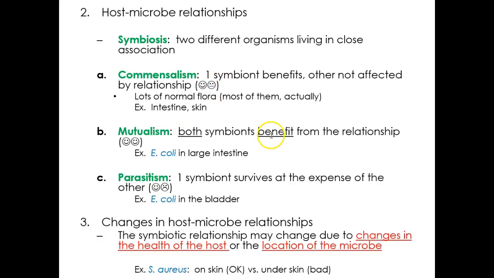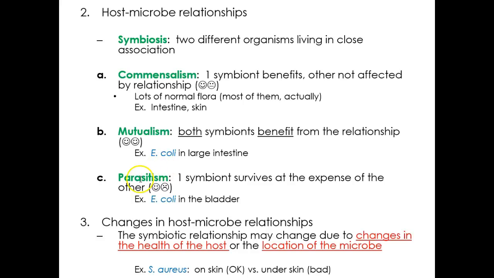Mutualism is where both benefit, so this could be like E. coli in our large intestines. E. coli benefits because it's getting sugar and a warm environment and all the ability to grow. We're benefiting because E. coli produces vitamins for us and shares them with us.